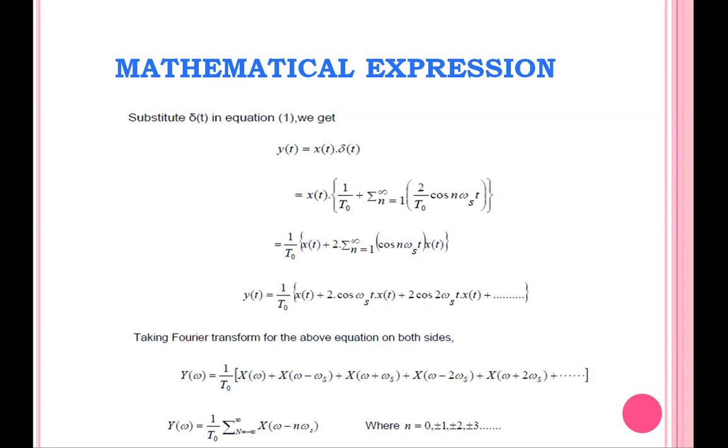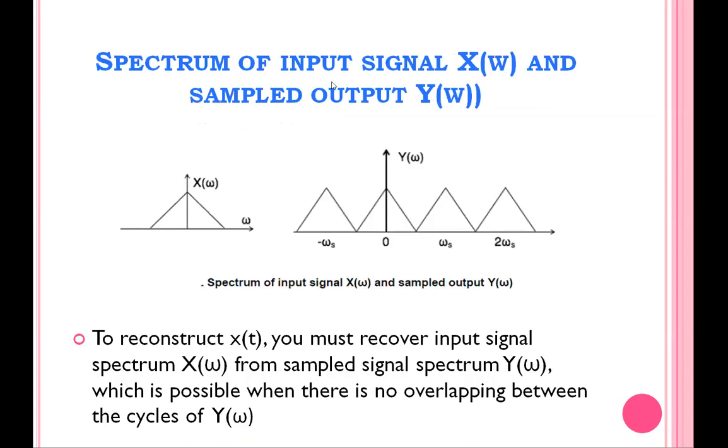And the next one, we are going to draw the frequency spectrum graph for the input signal as well as the sampled signal. Here we are assuming it as X of omega. X of omega is the frequency spectrum of the input signal. Y of omega is the frequency spectrum of the output signal.